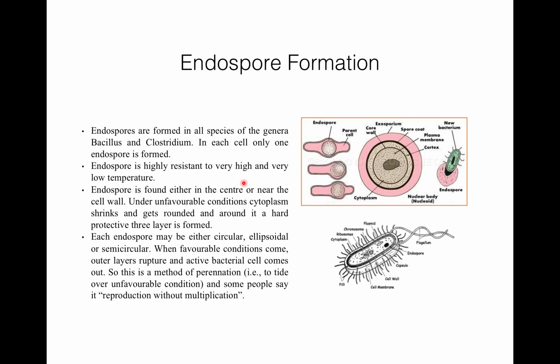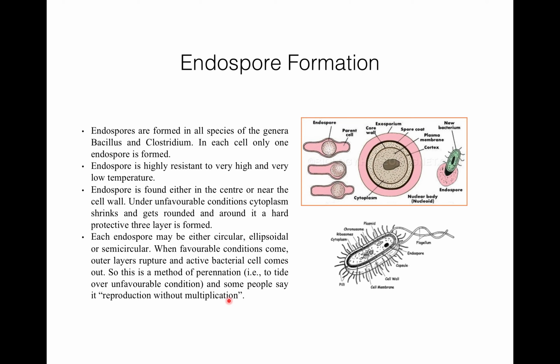So, bacteria can be reproduced by vegetative methods, by asexual reproduction, and by sexual reproduction. In today's lecture, I explained all three methods of asexual reproduction, that is conidia formation, cyst formation, and endospore formation.